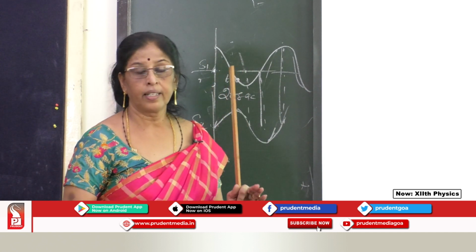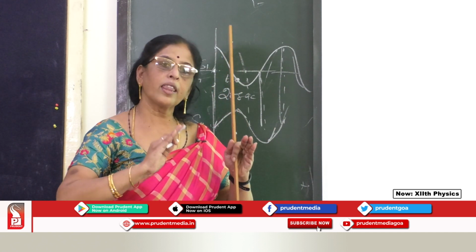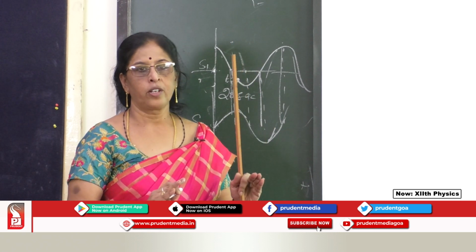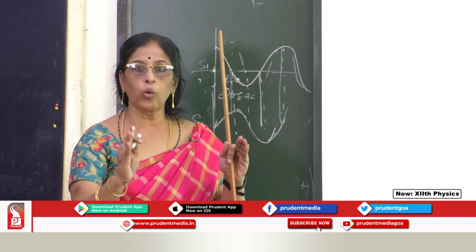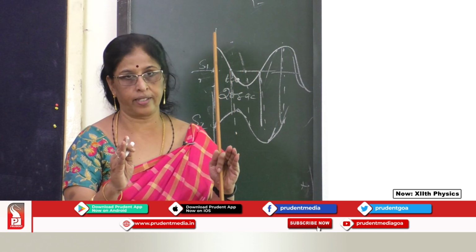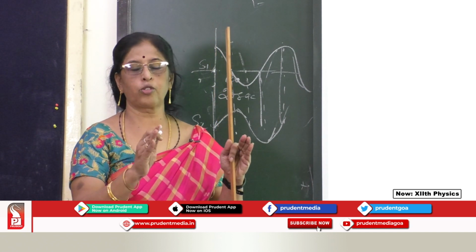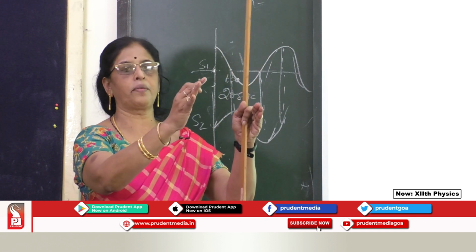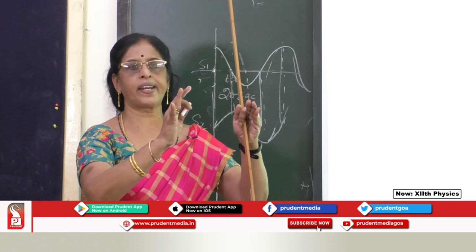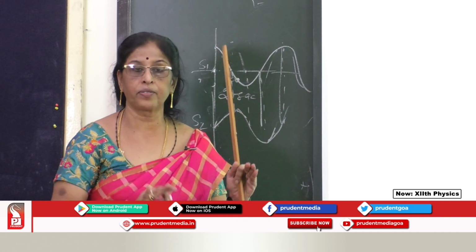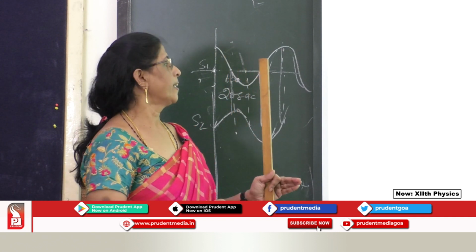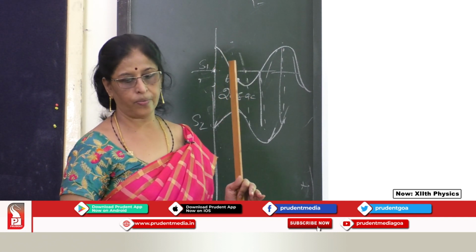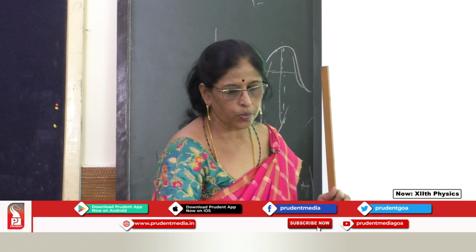Wherever I find there is a difference, in this way they progress. So then we say those two sources are coherent. So when two sources, two waves, are traveling in a medium, and throughout the travel they have a constant phase difference, then we say they are coherent sources. Okay. So now I'll move to the next one.